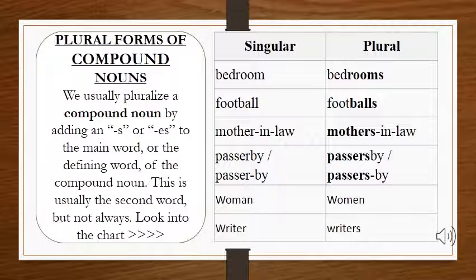Why is that? Because here mother is your defining word and it is your first word. Same for passerby, it becomes passersby. Now woman becomes women and writer becomes writers. Now we will see the exceptions we have in your book.